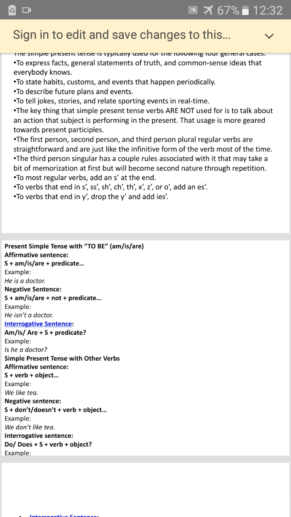This is the example: he is a doctor. So he is the subject, is is the verb form of the tense you are going to use, and doctor is the predicate. Similarly, a negative sentence: he isn't a doctor, he is not a doctor. Again the same rule applies: subject plus am, are, is, whatever, plus not plus predicate.